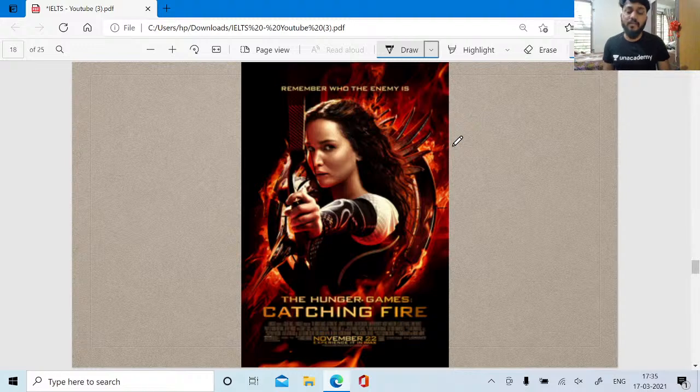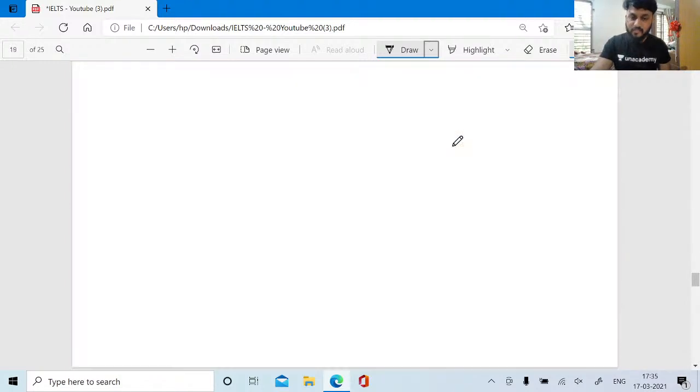Next, going for the Hunger Games, a novel as well as a movie. The Hunger Games is one of the best movies you guys can go forward with in order to acquire a fluent English speaking accent as well as a native accent.